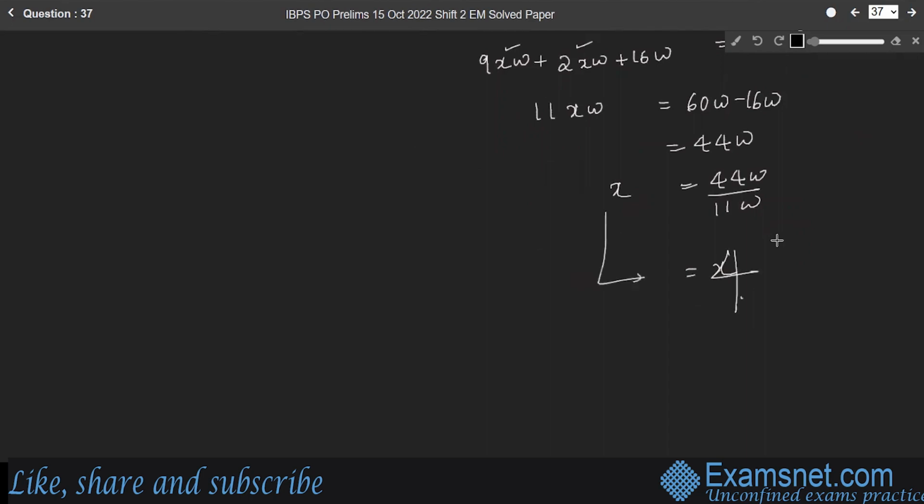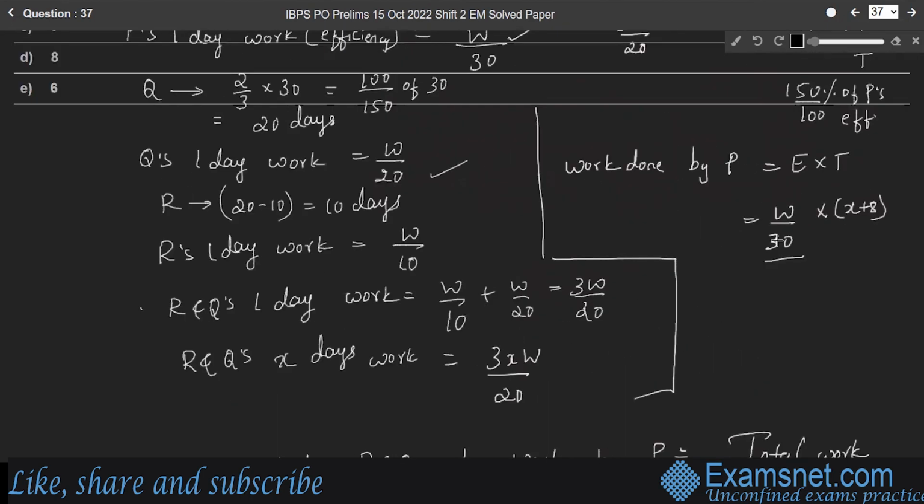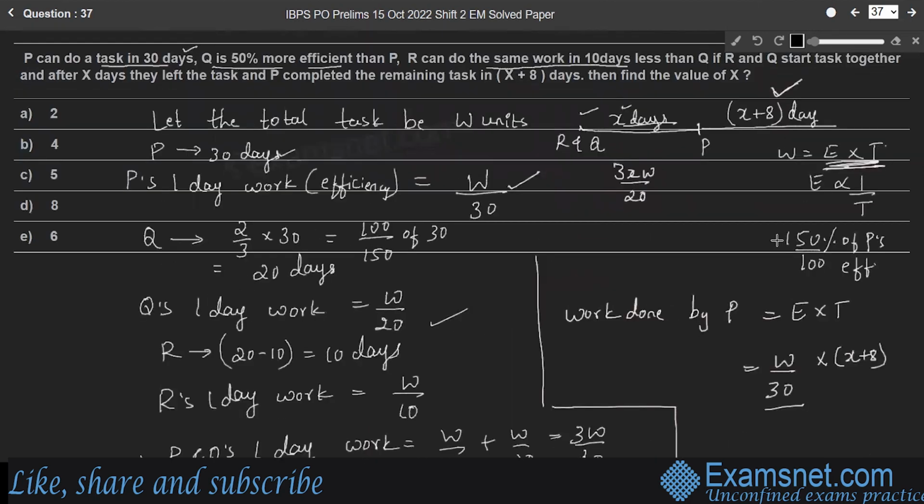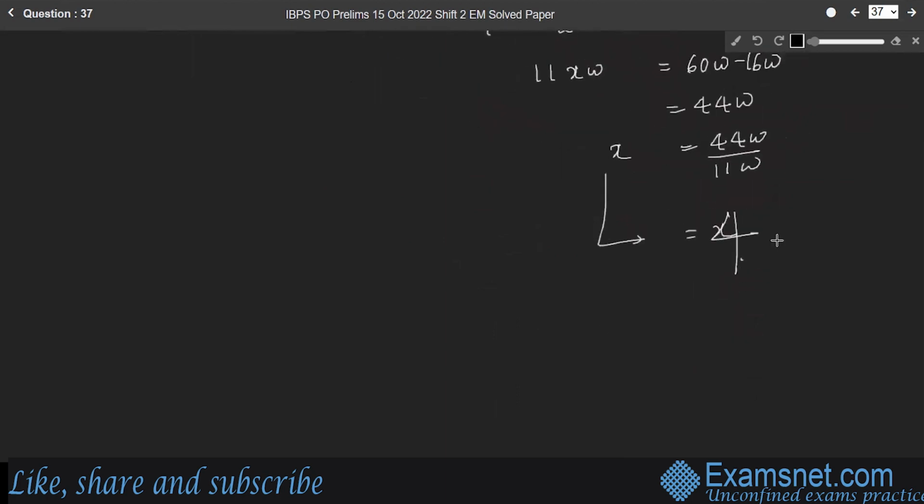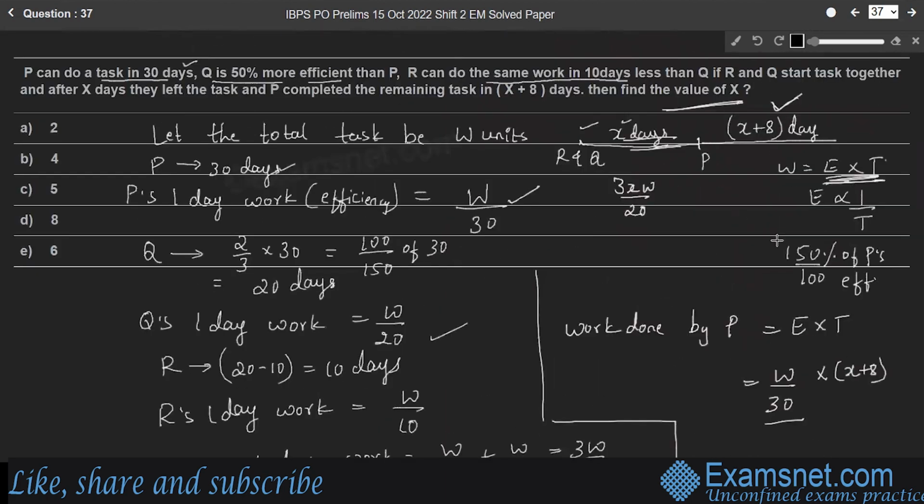So, X is the number of days taken by R and Q, right? So, we find the value of X, which is 4 days. The unit is 4 days. Therefore, the value of X is 4. Option B is the right answer.